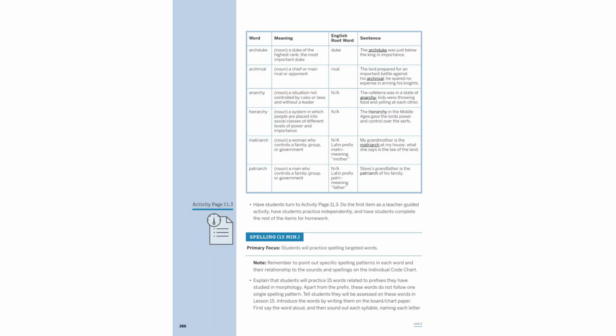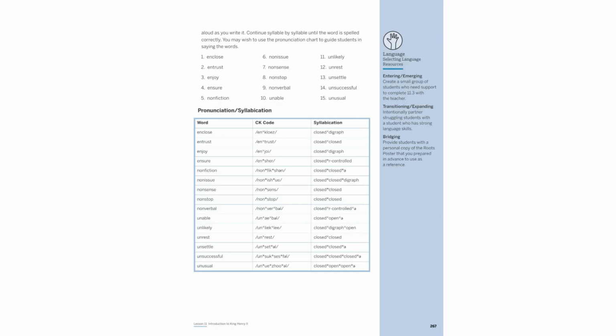The term archduke refers to a duke of the highest rank, just below the king. An arch-rival is a chief opponent, often leading to significant conflicts. Anarchy describes a state without rules or leadership, while hierarchy organizes people into social classes. Matriarch and patriarch denote female and male leaders of families or groups, respectively.